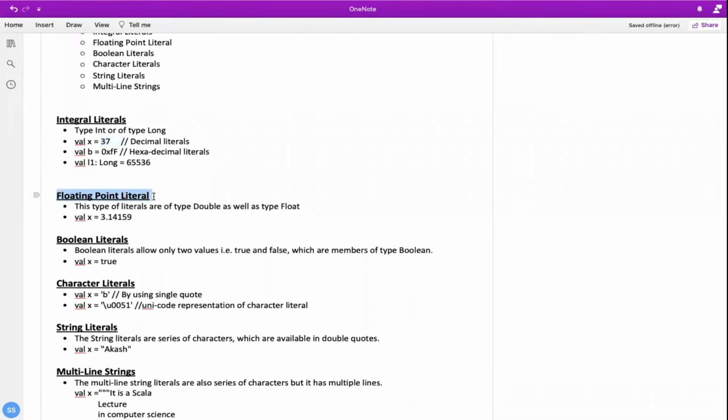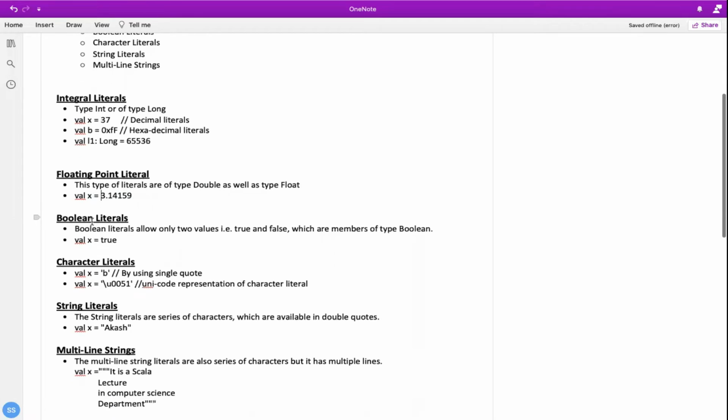Now let's cover what a floating point literal is. In floating point literal, you can choose to have a float, or you can have a double. Double is having the larger range. As you remember from the past lecture, we have seen the float. Double is double the size of float, but still you would store float values. It is just a matter of range. So here, as you can see, this is written as float and x here is a float data type. And this 3.14159 is actually a floating literal.